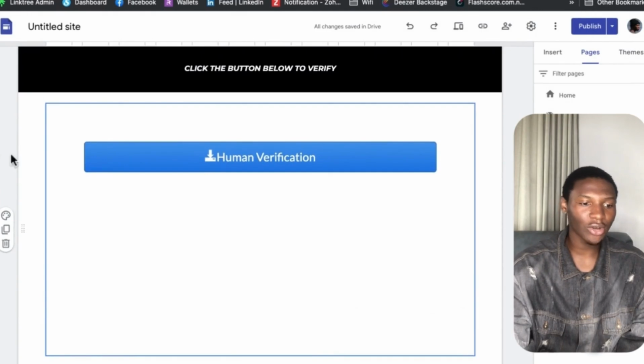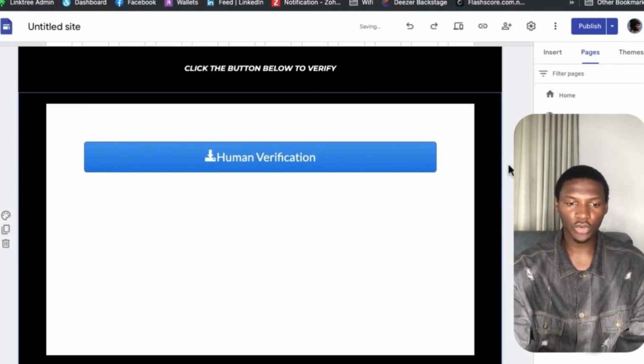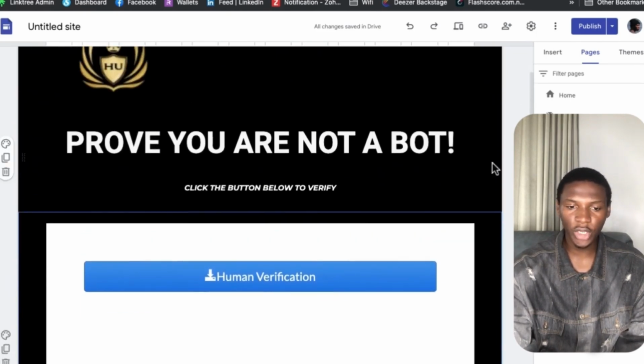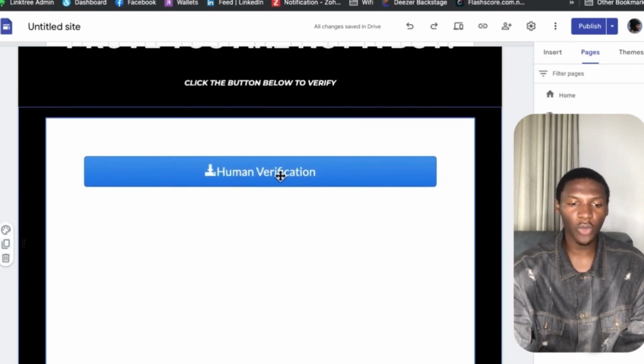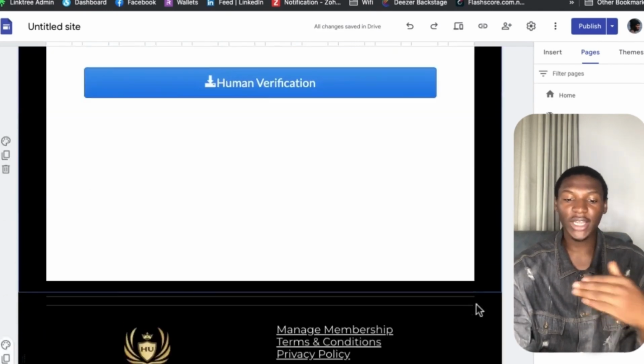So now that that is done, guys, I'm going to come over to the background of this. I'm going to click on this. I'm going to choose the black style just so it actually looks nice. So you can see it says prove you are not a bot. Click the button below to verify, and once they click the human verification button, they're going to actually have to complete our content locker, and that way we're going to get paid.